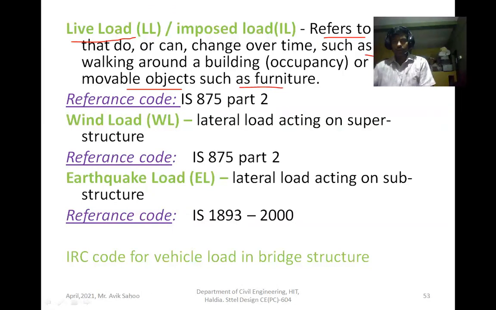Now the lateral load, the wind load. You know that wind load is a lateral load. The wind load gives a lateral load to the structure, which is basically acting on the superstructure. I mean, on the surface the load is acting. And the code is IS 875 part 3. So using IS 875 part 3, calculate wind load.